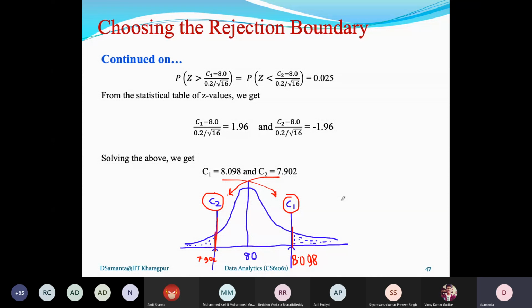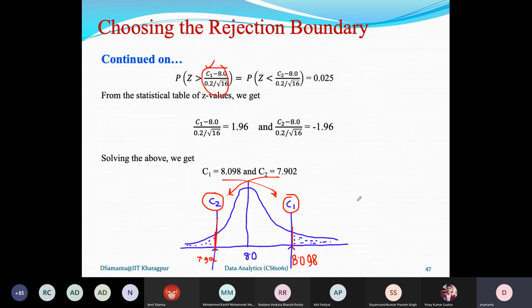Now if it is a right tail test, say greater than, then this is equal to 0.050. Then you have to take the table and find the entry 0.50, for which you can get this value. Equating this value to that, the right boundary C1 can be calculated, or if it is a left tail test, then the left boundary can be calculated. So the procedure is the same. You can repeat the same procedure for a one tail test, either left tail or right tail. Also you can check, and accordingly you will be able to calculate. So this is simple algebra.